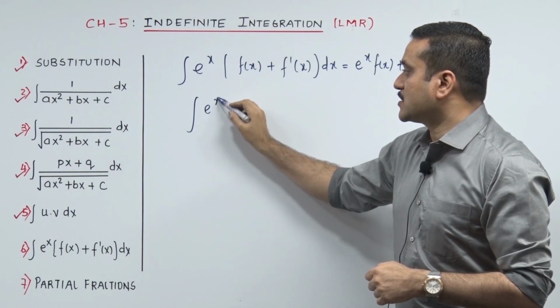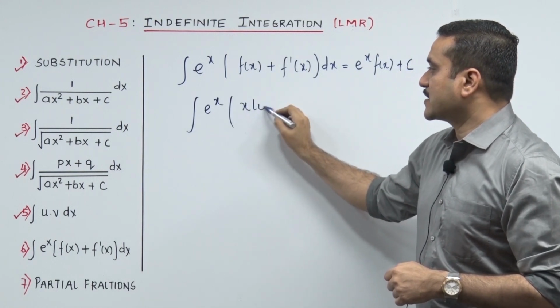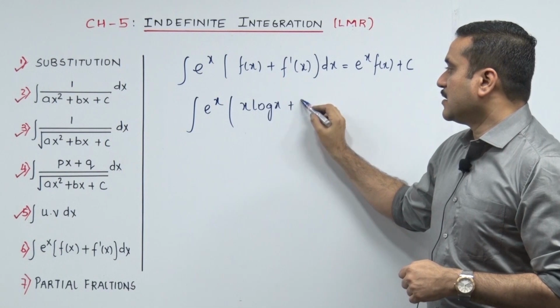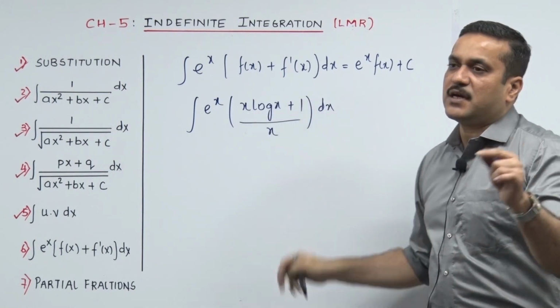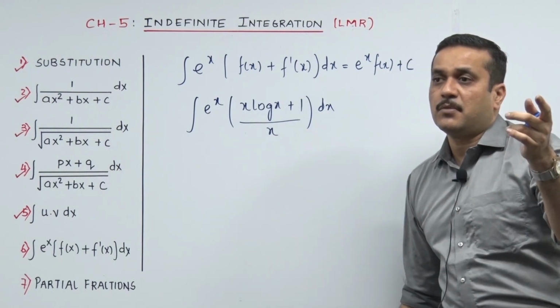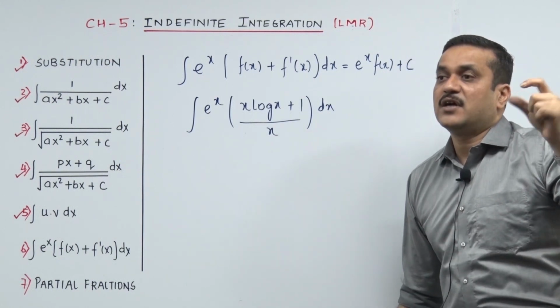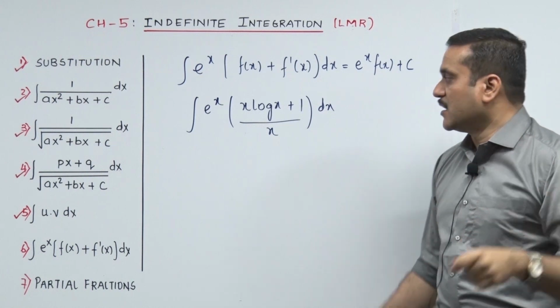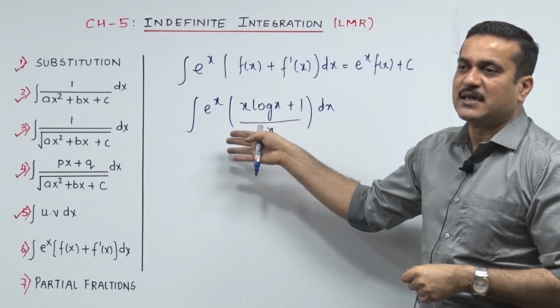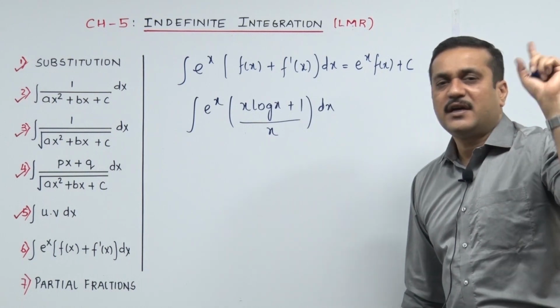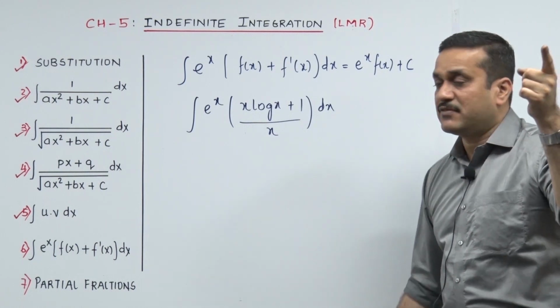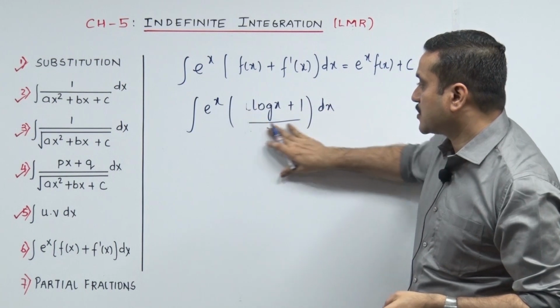Let us say it's e raised to x (log x plus 1 upon x) dx. I don't think anybody here will be bothering about identifying the type of the sum. It starts with e raised to x, and the box gives you a kind of feeling, oh, it has to be e raised to x (fx plus f dash x). So let's start the process.